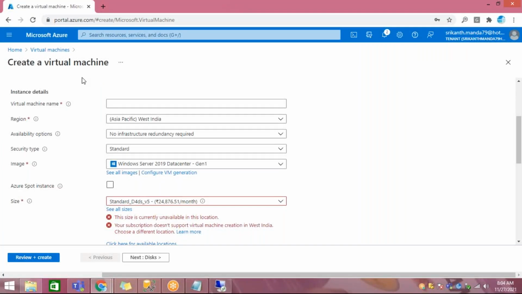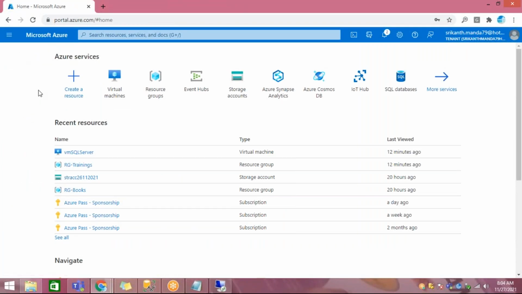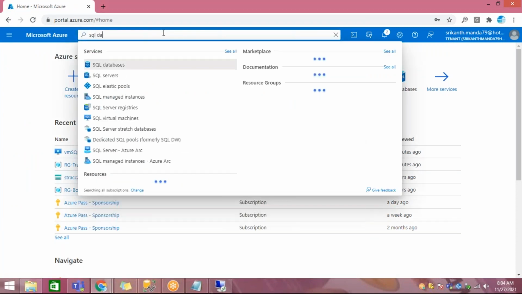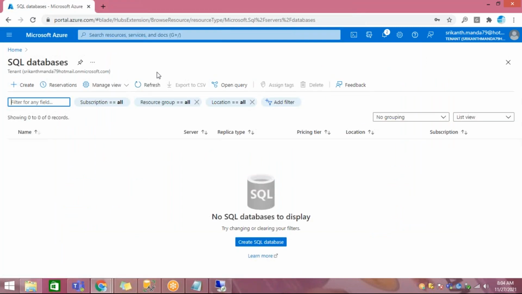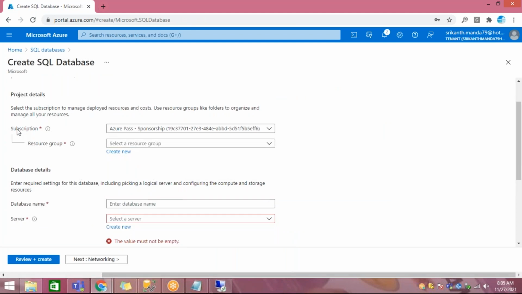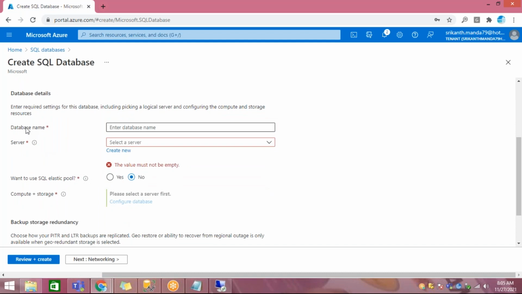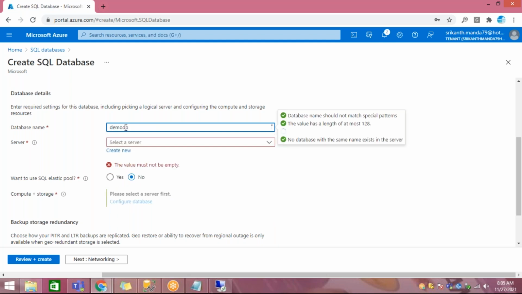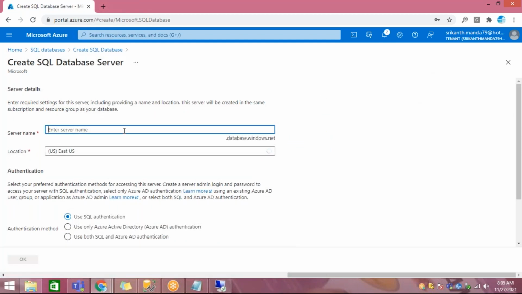But when you go to the portal here, go to SQL databases and click on create. This is the subscription, this is the resource group. Now you are not creating a virtual machine; you are directly creating a database, which is a PaaS service. I'll give some demo DB. Do you have a server? Go there.